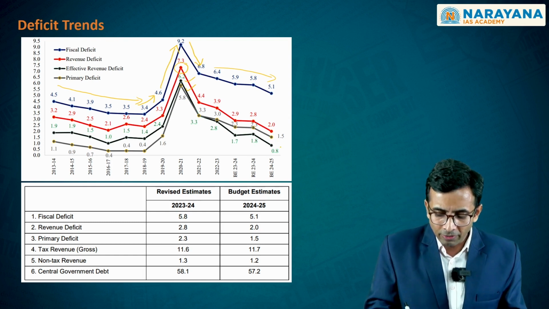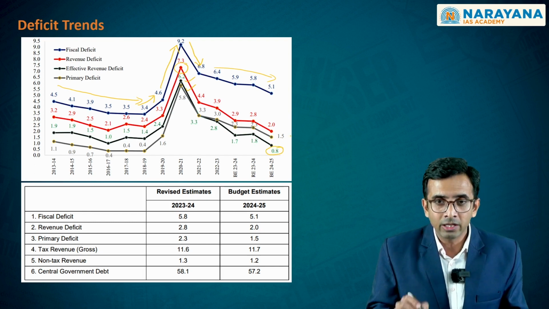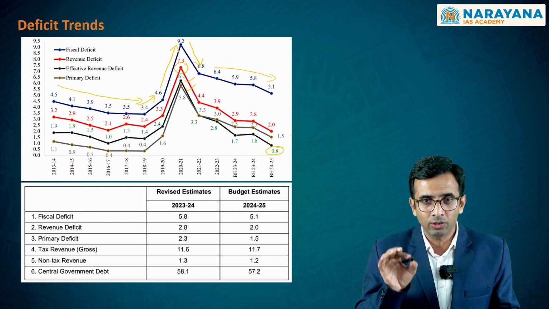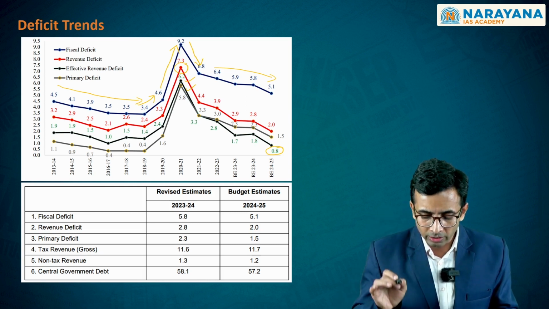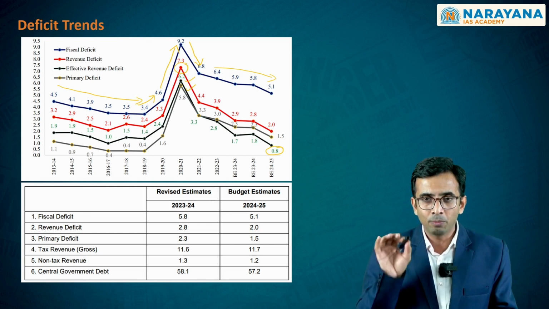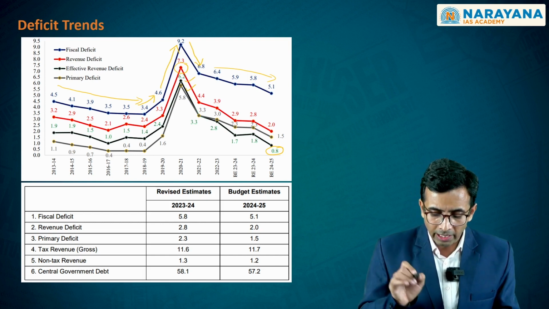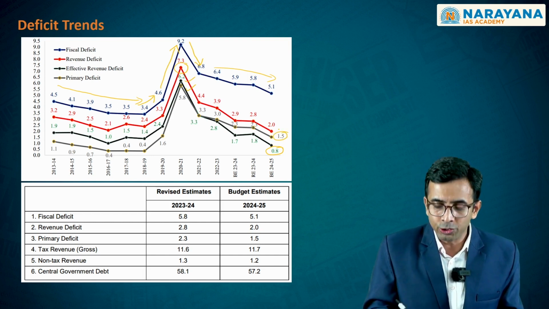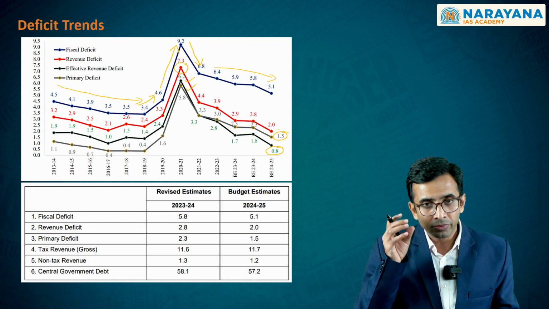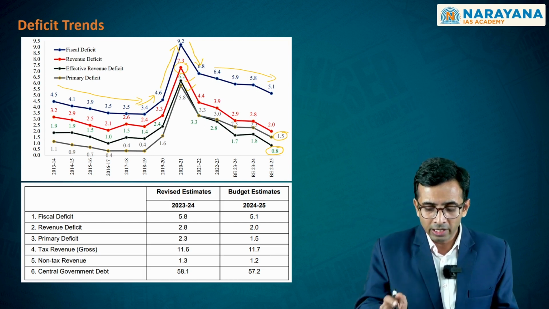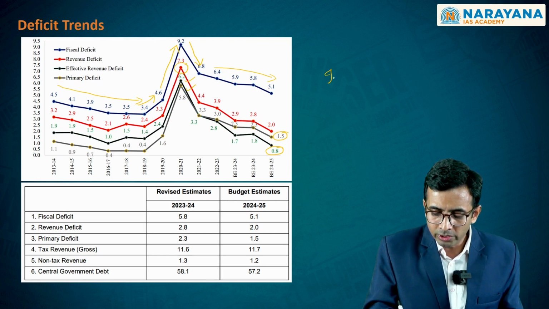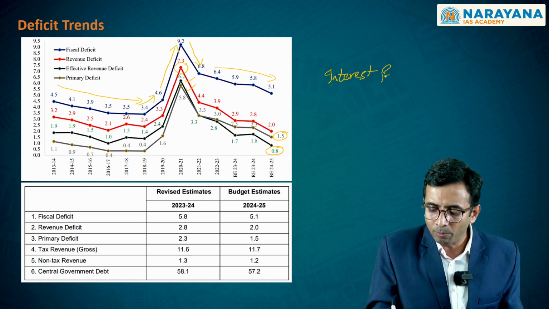Removing that, the effective revenue deficit would be at 0.8% for this financial year, that is for the 2024-2025 budgetary estimates. On the other hand, even the primary deficit is showing trends of getting rationalized. We clearly know that the primary deficit is a marker to see how far we are able to meet interest payment obligations.